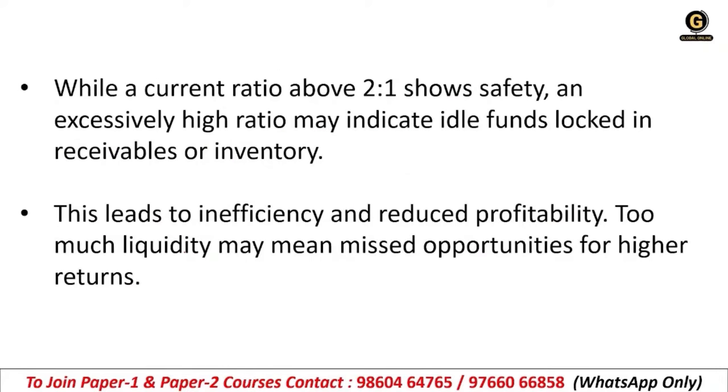A current ratio above 2 is to 1 shows safety, but an excessively high ratio may indicate idle funds locked in receivables or inventory.